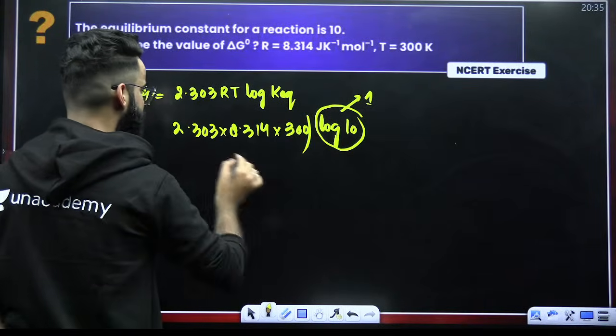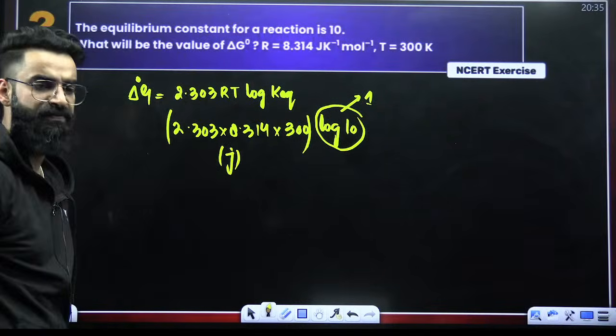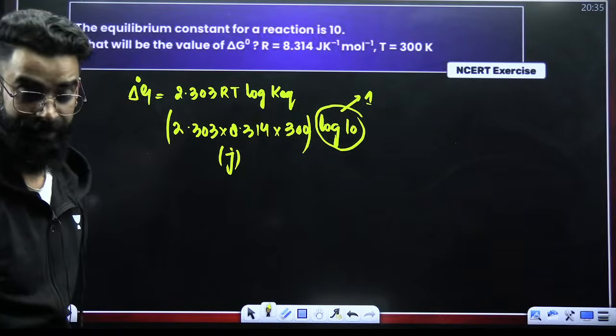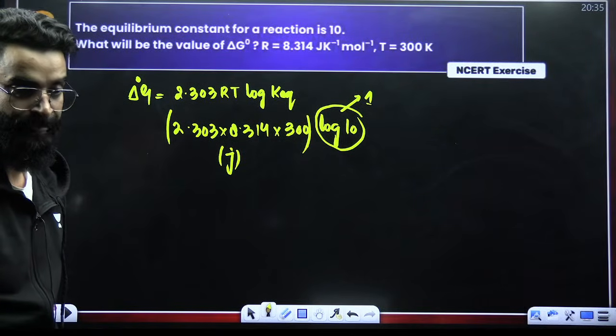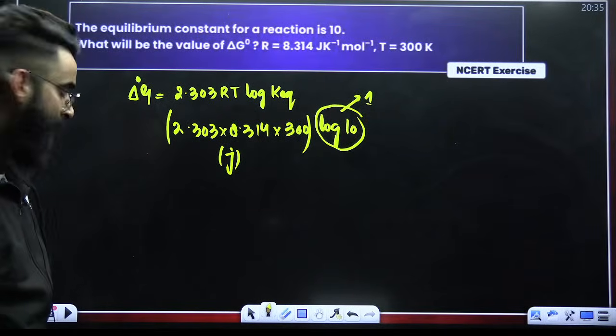Just solve this particular term and get the answer. The answer is going to come in joules over here. And if you want to convert this into kilojoules, then you will have to divide this particular term by 1000 as well. Then you will be getting the answer in kilojoules. I hope I am clear with this as well. Okay.